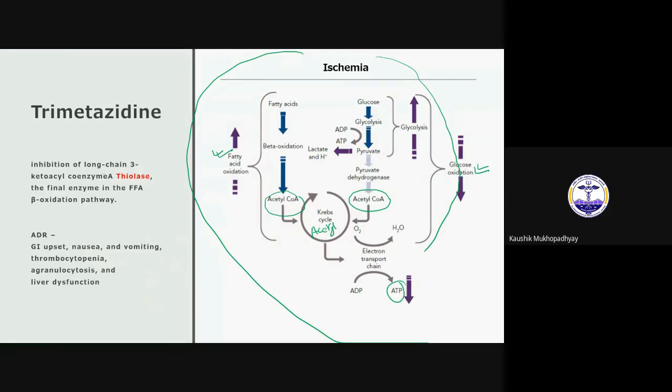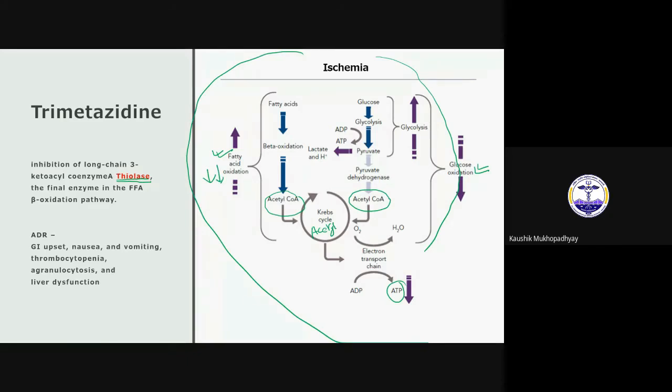And now the final drug is trimetazidine. How it acts, I already told. It decreases fatty acid oxidation. In ischemia, there is high fatty acid oxidation and low glucose oxidation. This is a problem, a change that happens to the myocardium when there is ischemia. Trimetazidine acts to reverse the change. How does it do that? It inhibits the enzyme thiolase. You know that thiolase is an important enzyme for the beta oxidation pathway. So it inhibits thiolase, and ultimately fatty acid oxidation gets decreased. That is its mechanism of action.